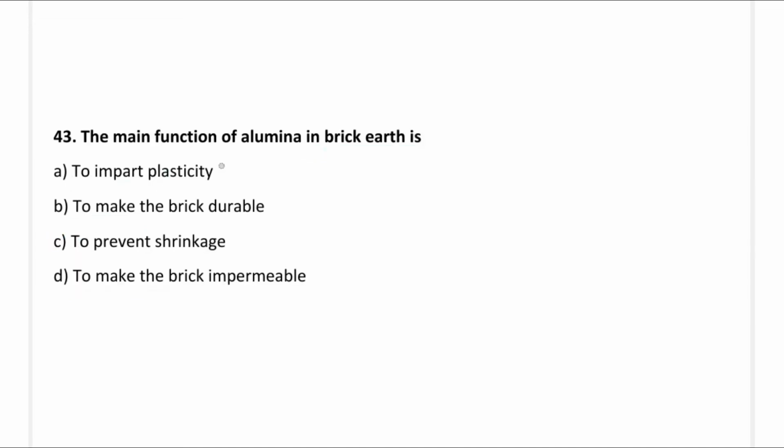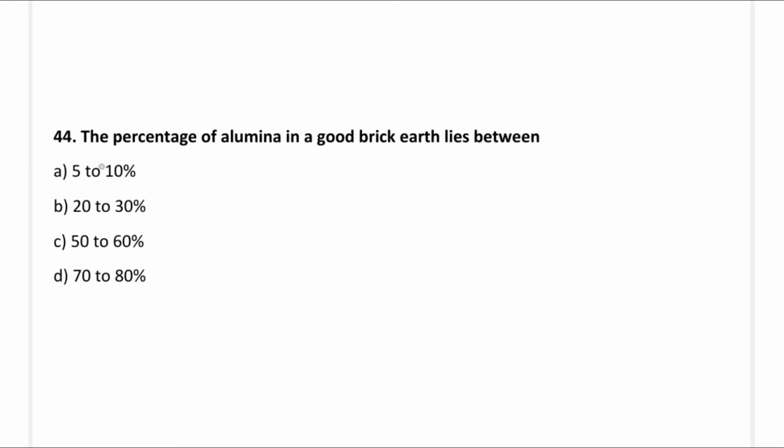Okay, so next question, the main function of alumina in the brick earth is: option A, to impart plasticity; option B, to make the brick durable; option C, to prevent shrinkage; option D, to make the brick impermeable. So the correct answer is option A, to impart plasticity. So next question, the percentage of alumina in good brick earth lies between: option A, 5 to 10 percent; option B, 20 to 30 percent; option C, 50 to 60 percent; option D, 70 to 80 percent. So the correct answer is option B, 20 to 30 percent.